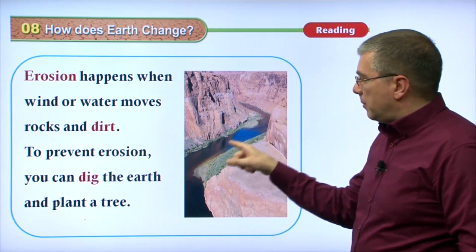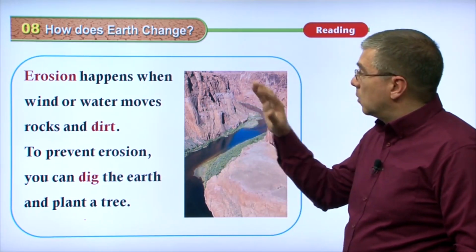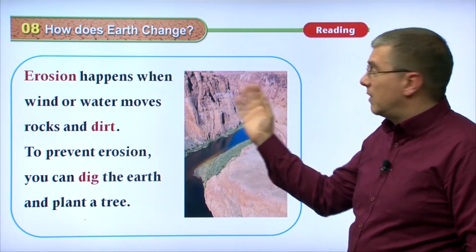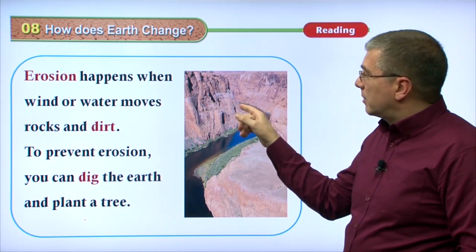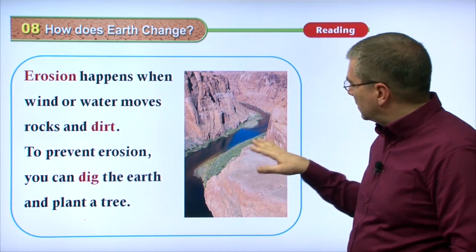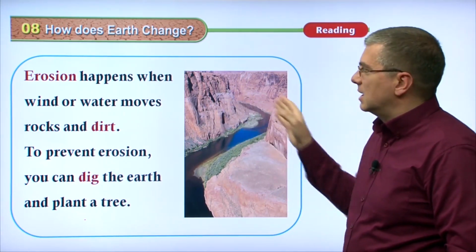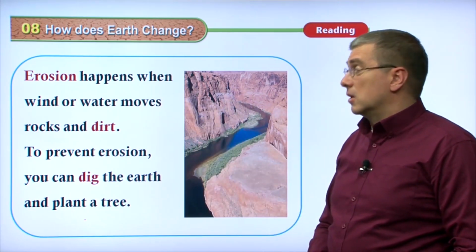So first what happened was the water came through and dug down into the earth. Then the wind was able to come along the sides of the canyon, of the valley here, and also knock off some of the rocks and also carve the rocks, polish those rocks. So it takes the rough edges off the walls of the canyon here. So erosion happens when wind or water moves rocks and dirt.